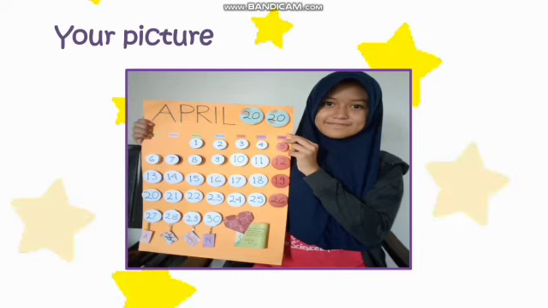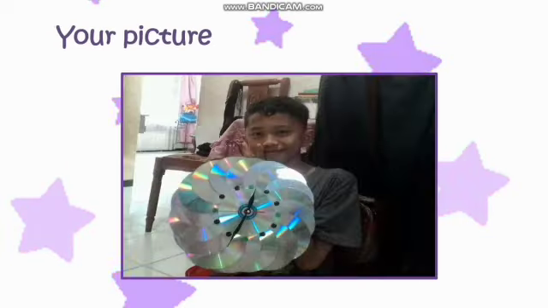This is the examples of some students last year. This is other examples of the recycled product. So the first, you have to write what rubbish that you use. After that, what product that you make, and after that, take your picture holding your recycled product, and after that, upload it into Google Form and send to teacher. Okay? Understand, my students? Okay, this is your task. So after you do your task in your book, you have to show to teacher that you also care for the environment by recycling the rubbish. Okay?